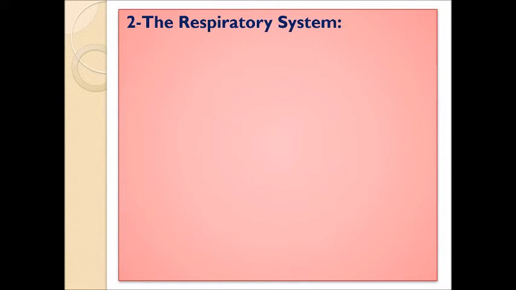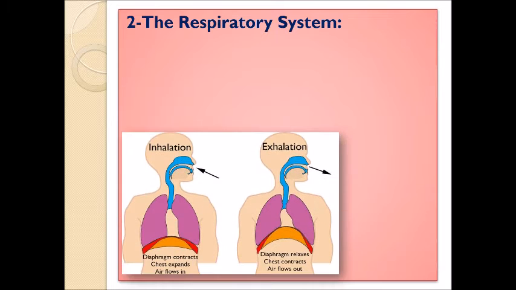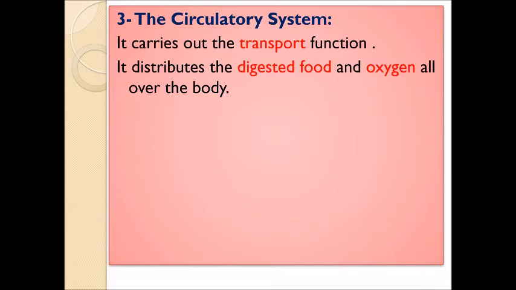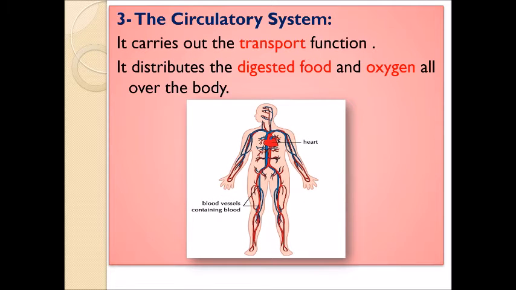System number 2 is the respiratory system. This is our respiratory system from the nose to the lung. Our respiratory system carries out the breathing process. This is the function of our respiratory system. System number 3, called the circulatory system. It carries out the transport function. It is the transporter of our body. It distributes or transports the digested food and the oxygen all over the body.